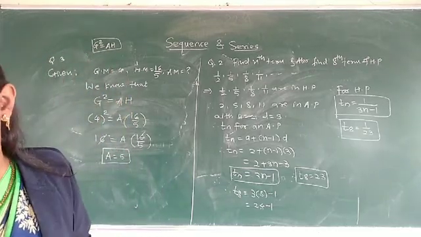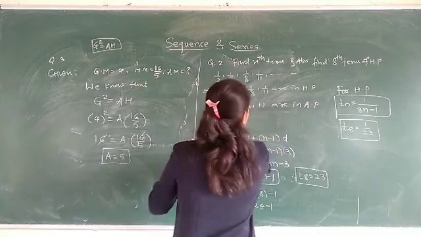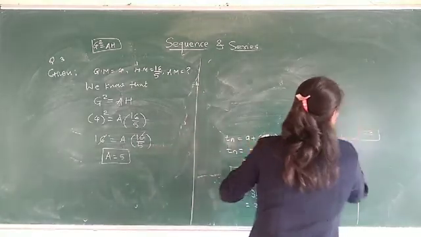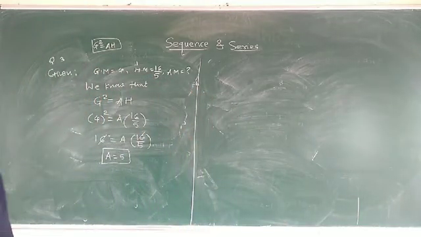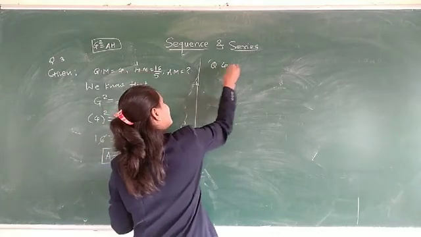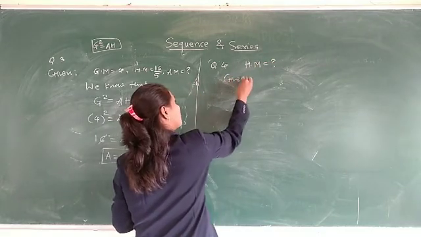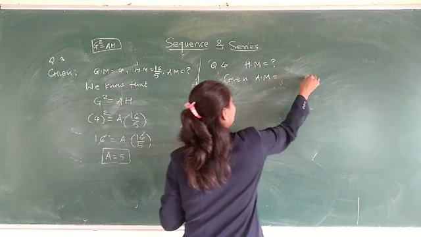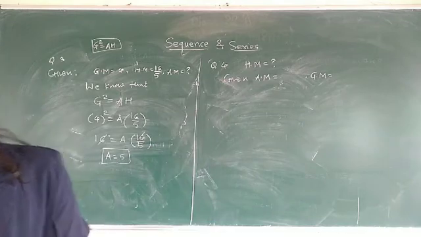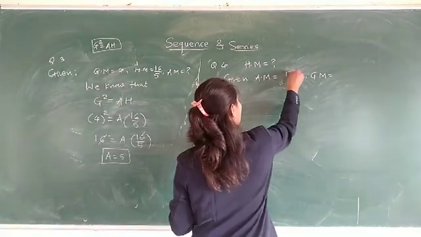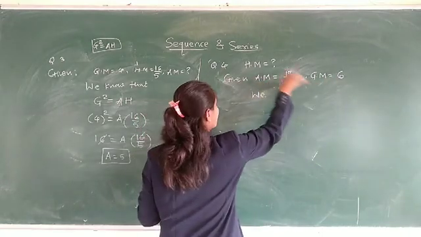Now see the next question, question number 4. Find the HM of two positive numbers whose AM and GM are given. AM is 15 by 2 and GM is equal to 6. Again here we are given two things, A and G, and we have to find H.